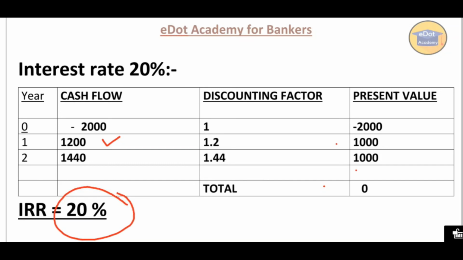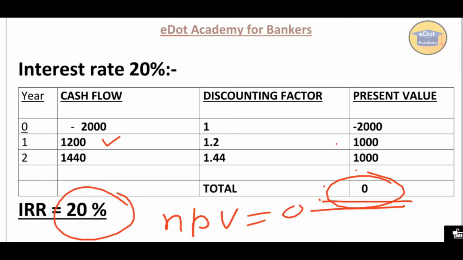So you have to select rates by the hit and trial method, at which the total of cash outflow and inflow becomes 0, meaning the net present value becomes 0. That is called our internal rate of return. Internal rate of return is very useful when we compare two or three projects. The project which has the higher IRR is always selected.